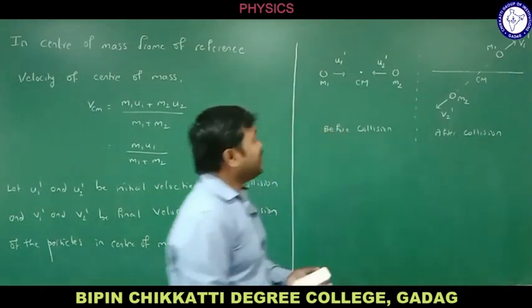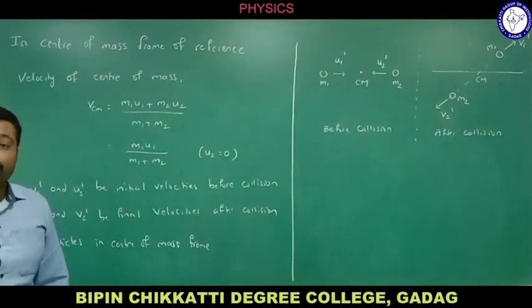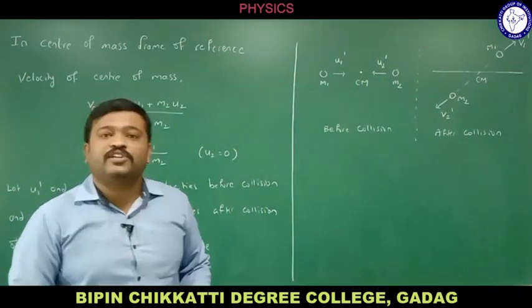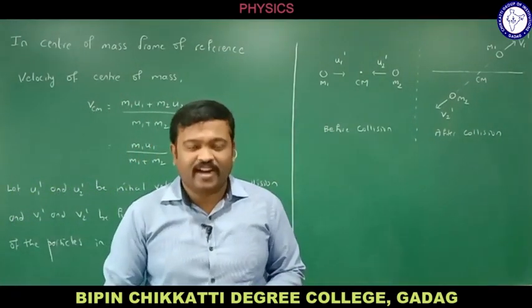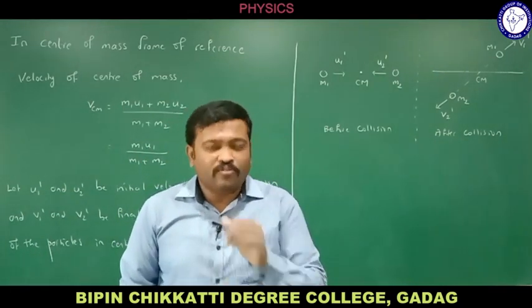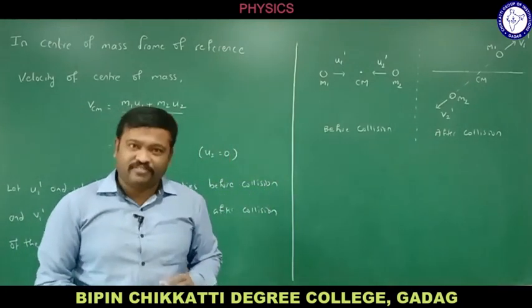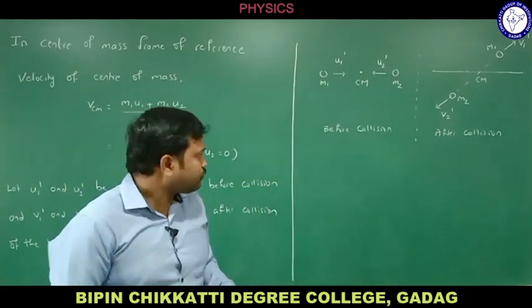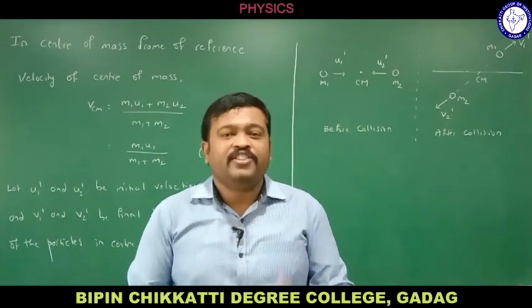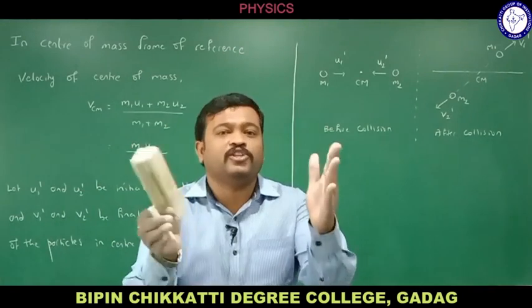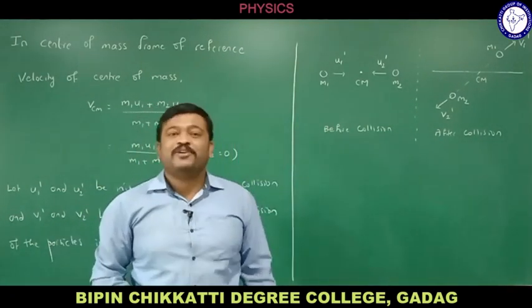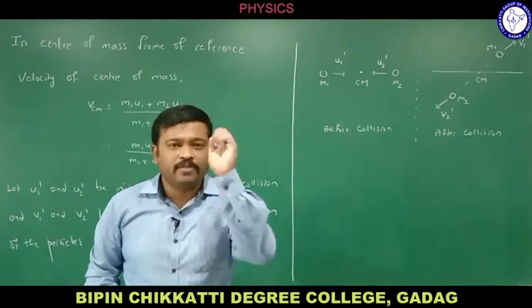After collision in the center of mass frame, we know that the momentum of the center of mass always remains constant. So the momentum in the center of mass frame is 0. When I speak about the zero momentum frame of reference, do remember that in the center of mass frame of reference the momentum will always be equal to 0. That is the reason why the center of mass frame is also called the zero momentum frame.